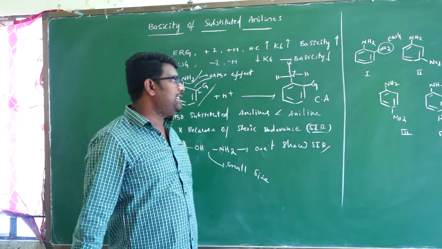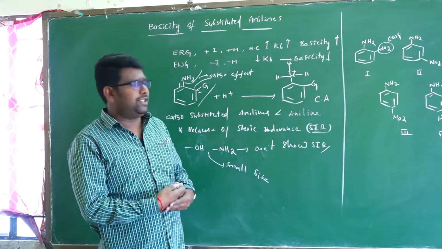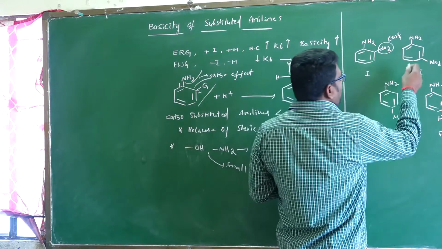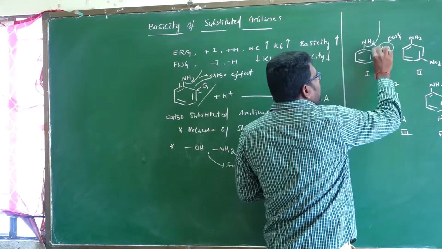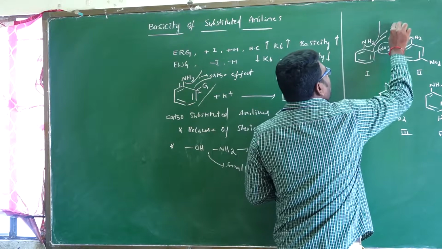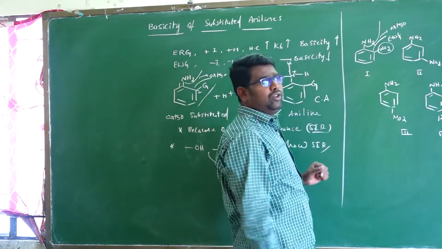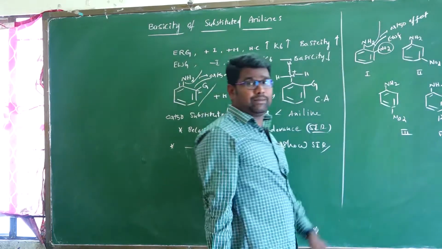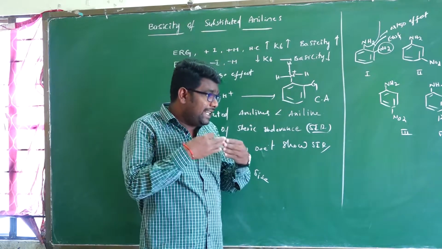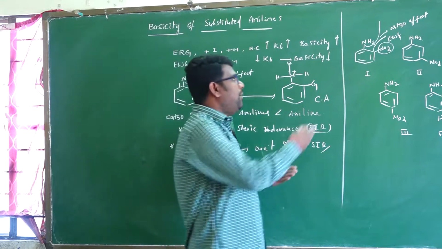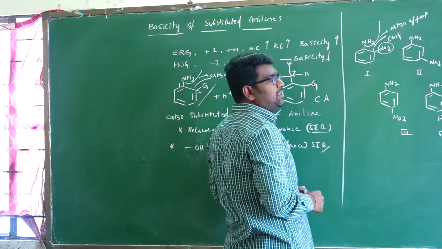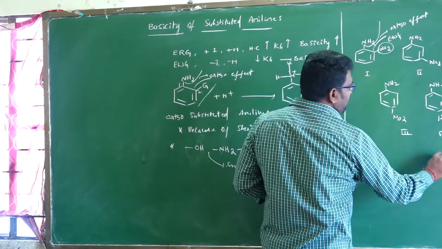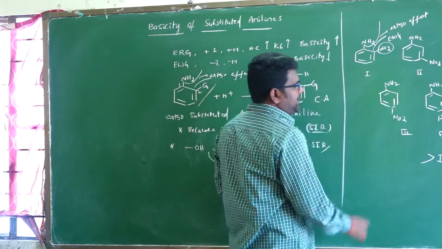Electron withdrawing groups decrease the basicity. One more thing: in ortho-nitroaniline the ortho effect takes place, which means the SIR effect takes place. Therefore this one has the least basicity among the four, due to the ortho effect.